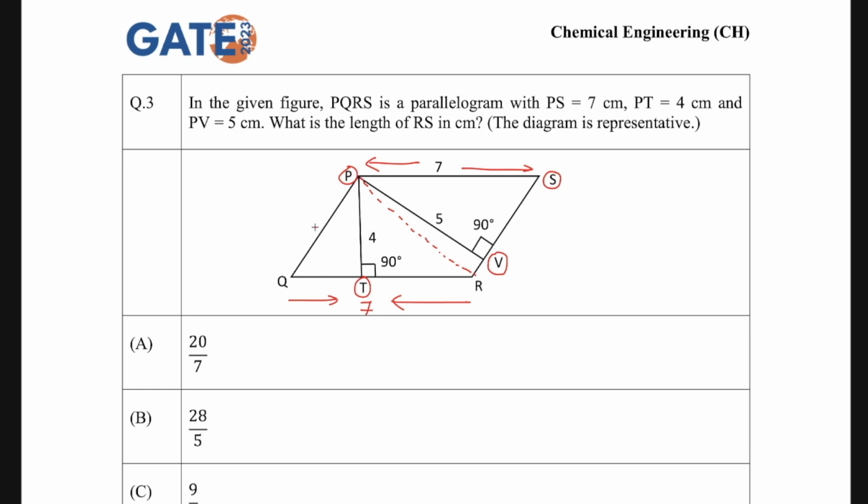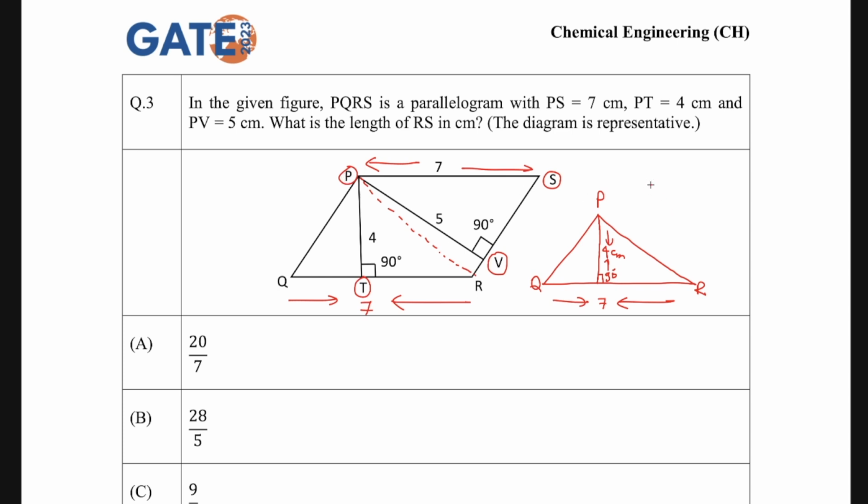One triangle is triangle PQR. I'm drawing them separately: P, Q and R. For this triangle, the base is 7 centimeters and the perpendicular, at 90 degrees, is 4 centimeters. That's what we know. Similarly, you have one more triangle, PRS.